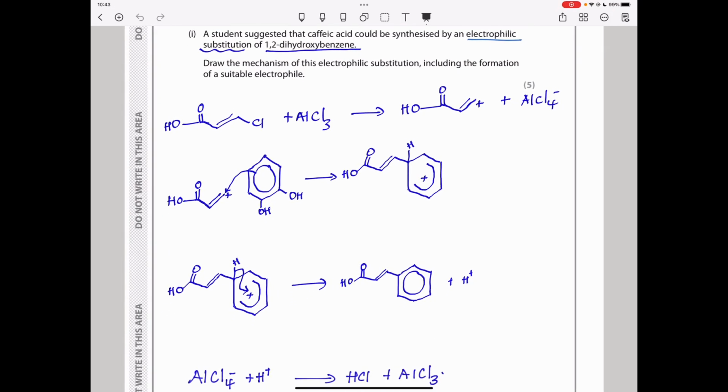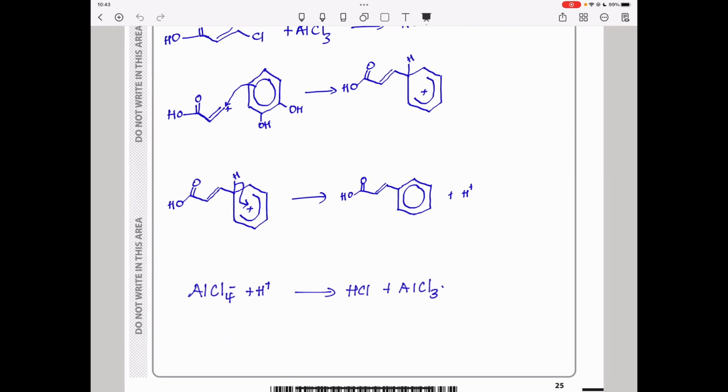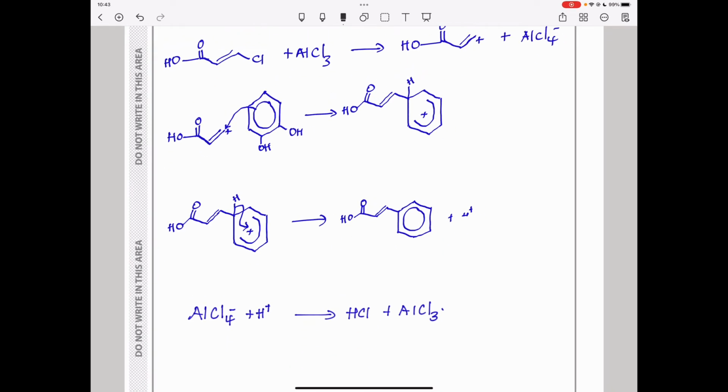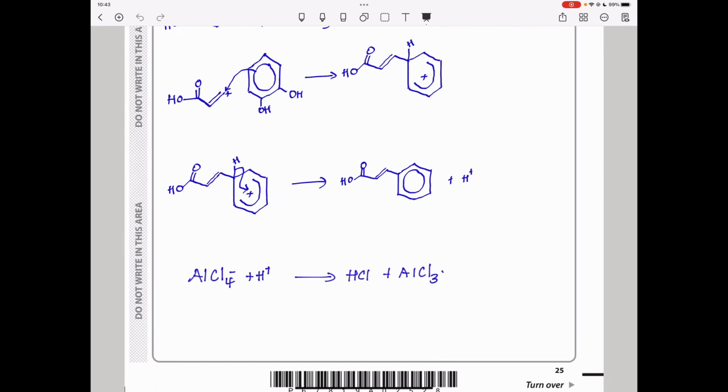Then in the next step, the hydrogen bond will break, returning the electrons into the ring, and we will get a ringed structure one more time, and the hydrogen that has been lost will be here. And finally, this hydrogen will react with this one in order to regenerate the catalyst and produce HCl as the byproduct.